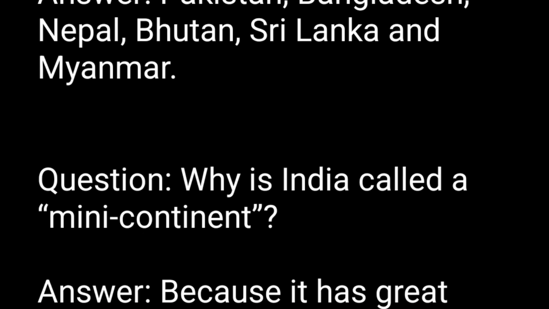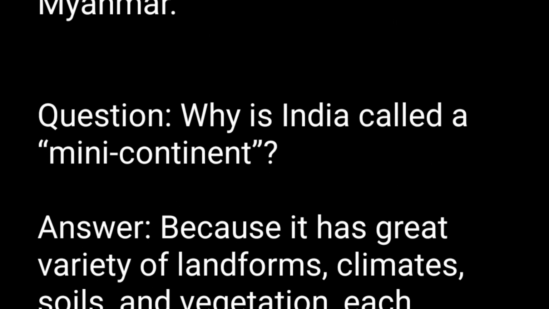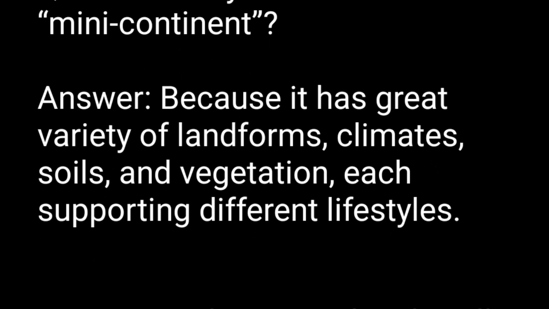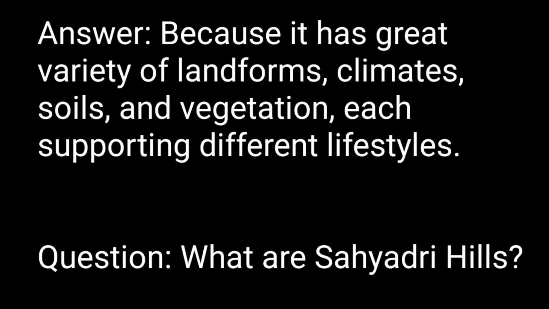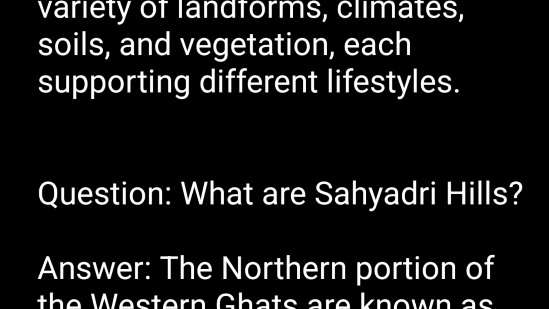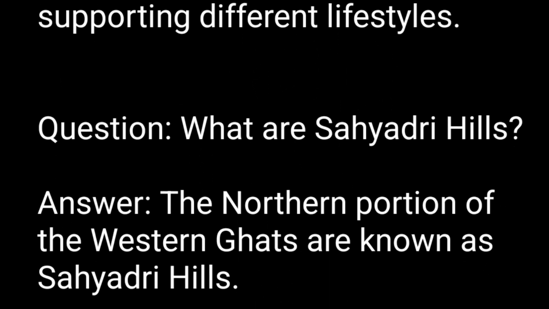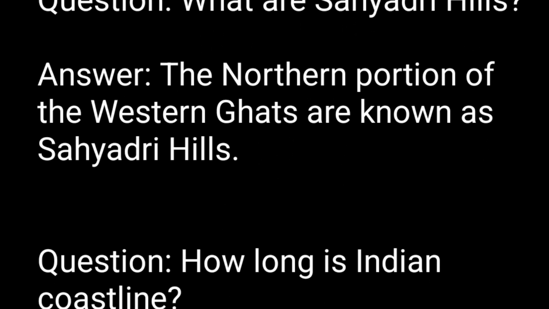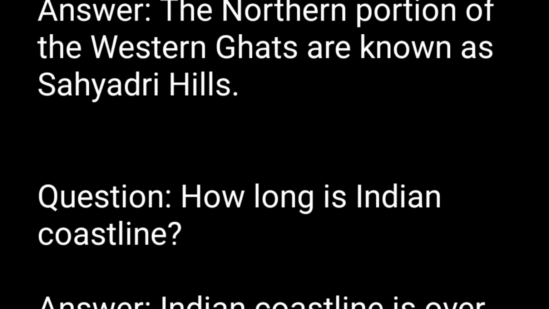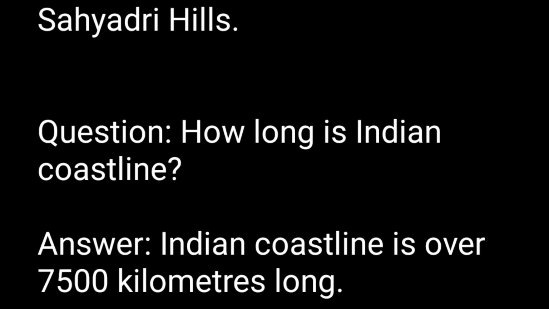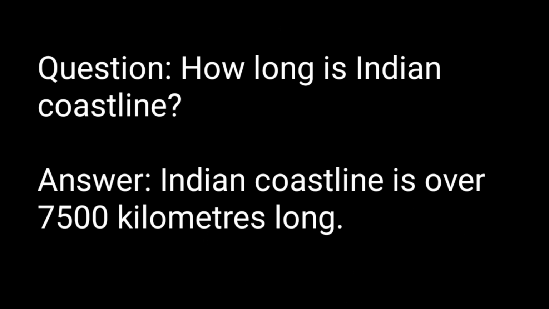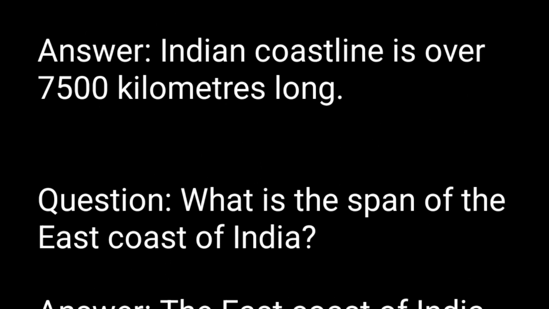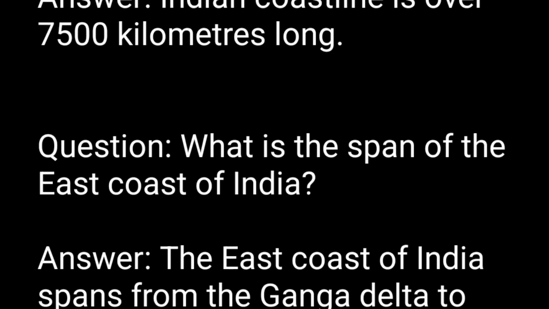Question. Why is India called a mini continent? Answer. Because it has great variety of landforms, climates, soils, and vegetation, each supporting different lifestyles. Question. What are Sahyadri Hills? Answer. The northern portion of the Western Ghats is known as Sahyadri Hills. Question. How long is Indian coastline? Answer. Indian coastline is over 7,500 kilometers long.